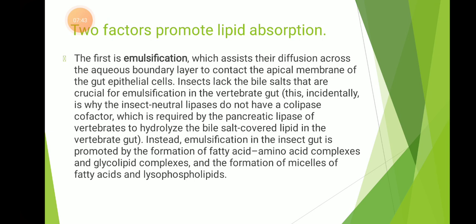Two factors promote lipid absorption. The first is emulsification, which assists their diffusion across the aqueous boundary layer to contact the apical membrane of gut epithelial cells. Insects lack the bile salts that are crucial for emulsification in the vertebrate gut. This, incidentally, is why the insect neutral lipases do not have a colipase cofactor, which is required by the pancreatic lipase of vertebrates to hydrolyze the bile salt covered lipid in the vertebrate gut.